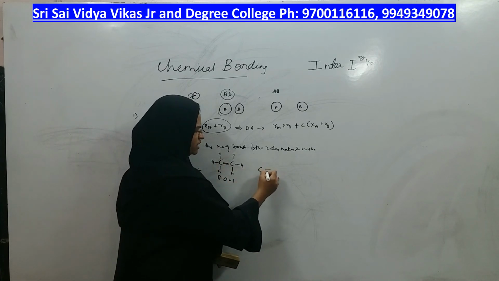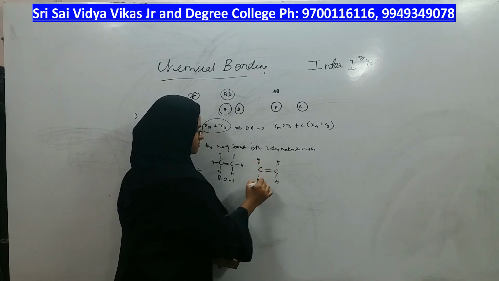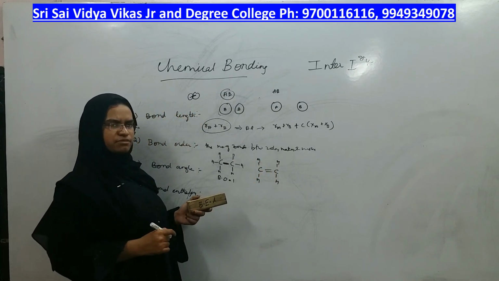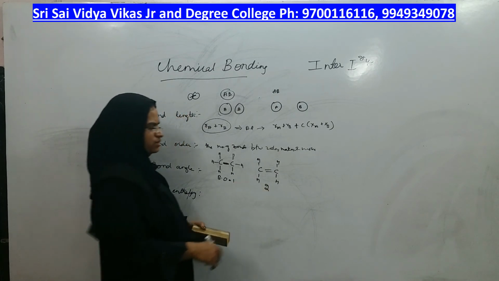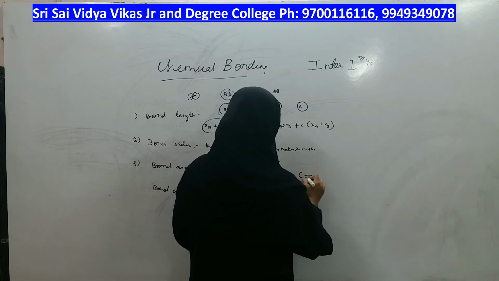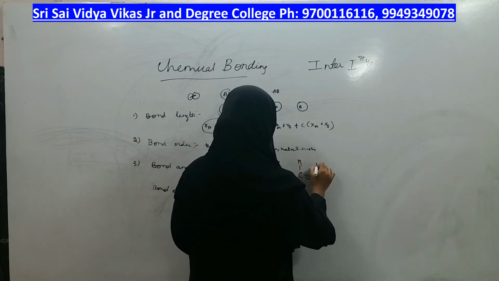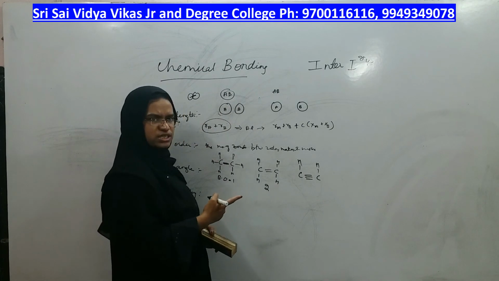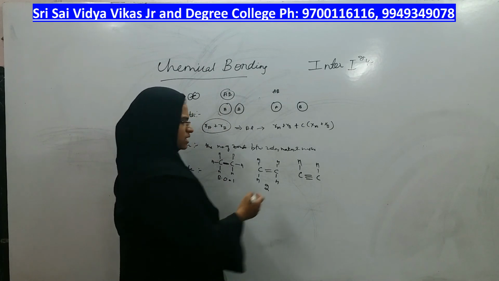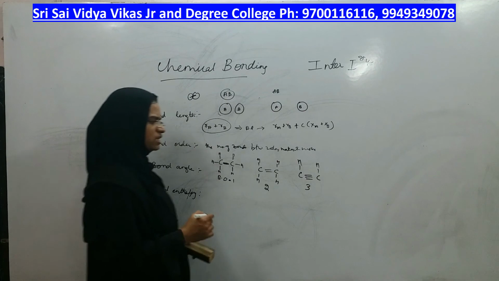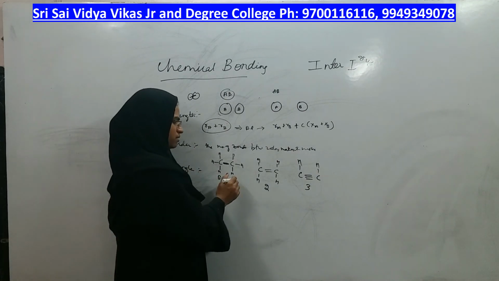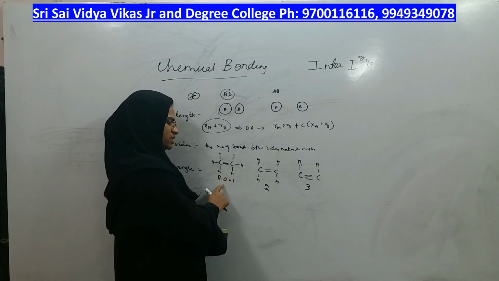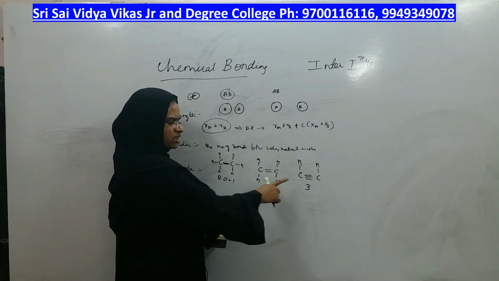In the same way, if you take ethylene, how many bonds are present between the two carbons? It's 2. Therefore, the bond order for ethylene is 2. In the same way, if you take acetylene, how many bonds do the two carbons have in between? It is 3. So in this case the bond order is 3. You should count the number of bonds. In each case the number of bonds varies: in the first case the bond order is only 1, here 2 and there 3.